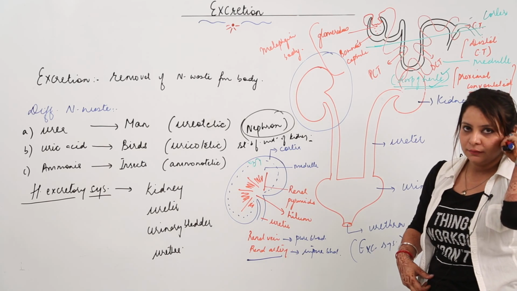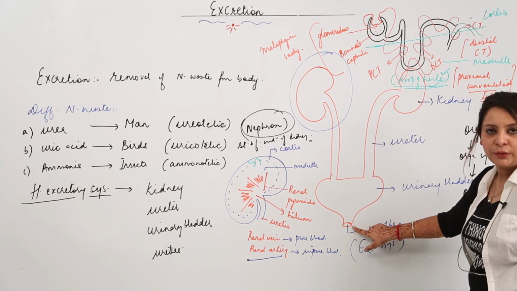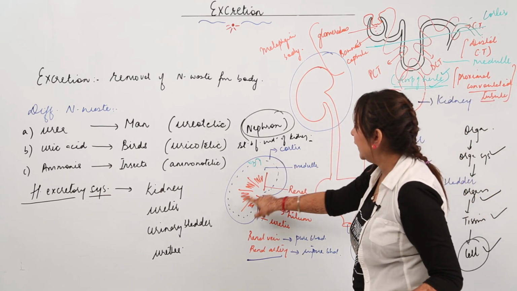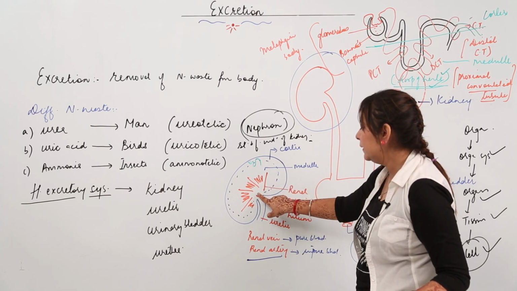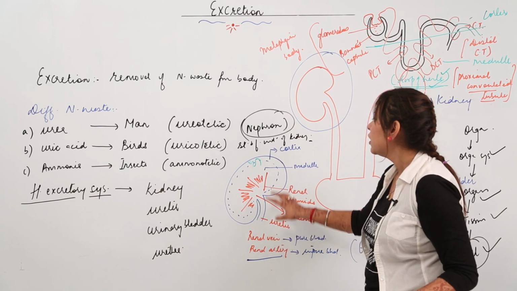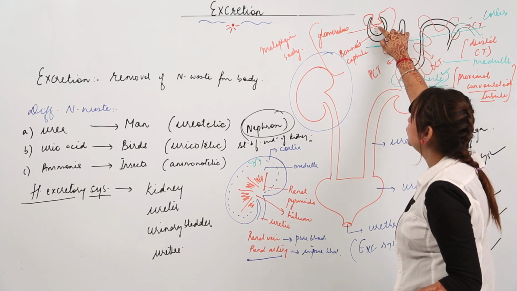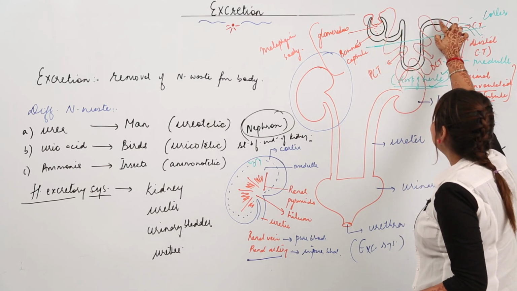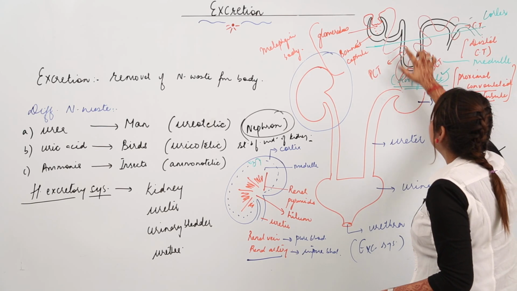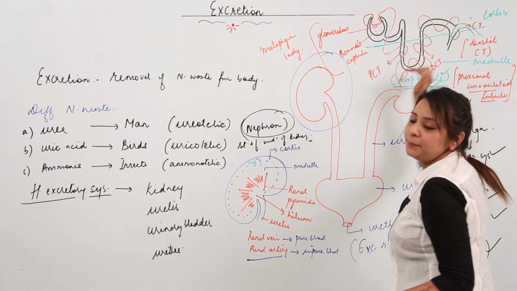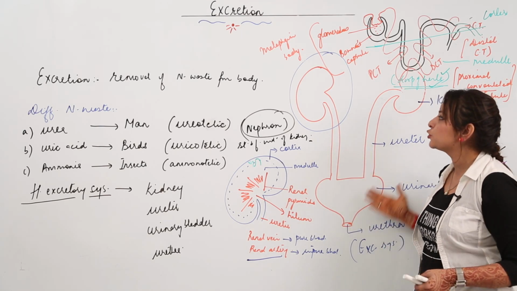So I think you got it, what the actual system is that consists of two kidneys, ureter, bladder, urethra, and then the kidney, outer portion cortex, medulla, lot of tufts of vessels, that is renal pyramids, hilum from where the ureter originates, and this is the ureter. And the structural and functional unit is the nephron, that is the Malpighian body, Bowman's capsule with glomerulus, PCT, DCT, CT, and this is divided like this, upper portion in the cortex and lower in the medulla, and this U-shaped part is the loop of Henle. So now it's time to start with how urine formation takes place. We'll be taking that in the next topic. So just try to draw these diagrams first.